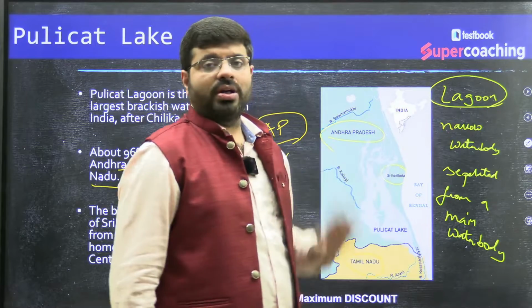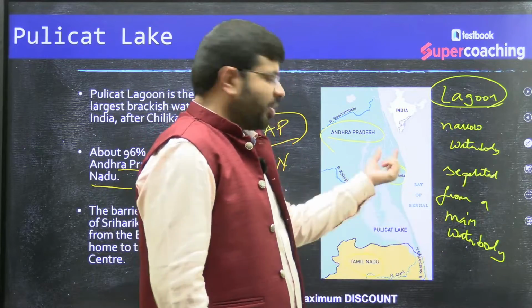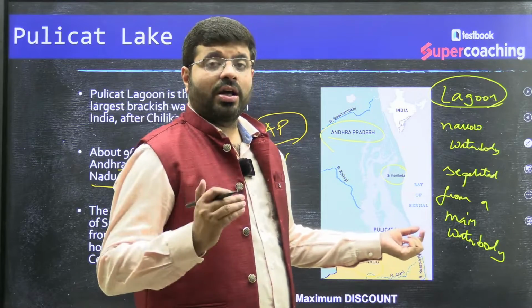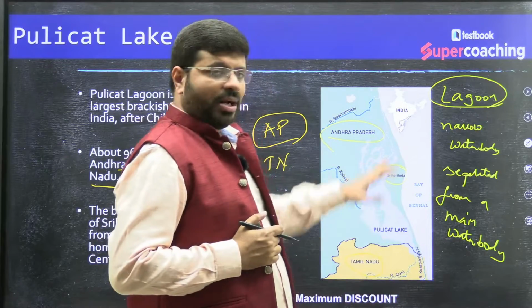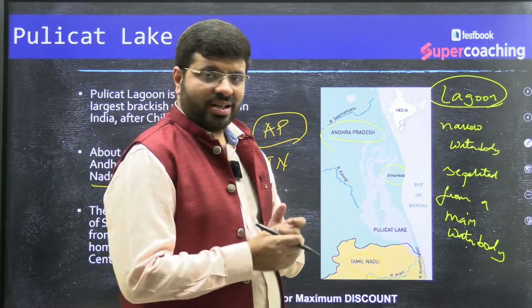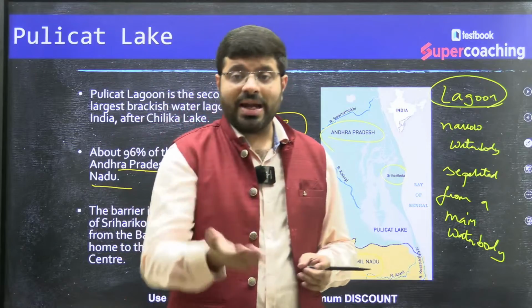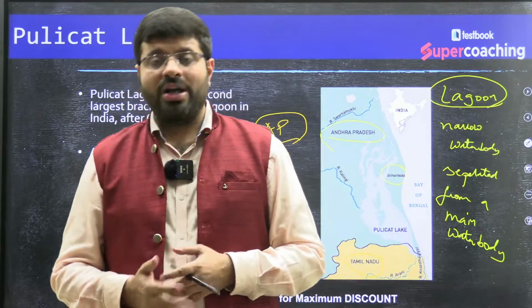That is what we call a lagoon. And this separation can happen from a continental island, an island part of the same continent which got divided here, or it could be a coral island, or it could be a sandbar.